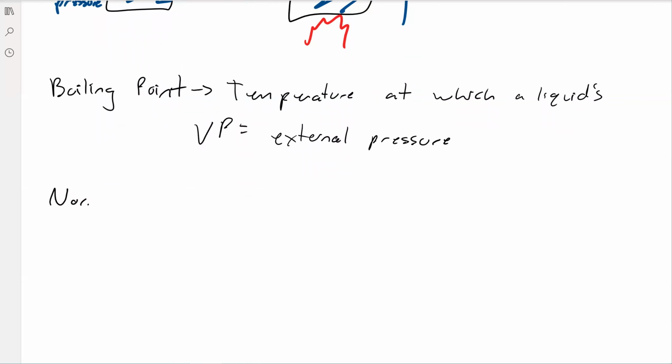And what we call normal boiling point, when we say that water boils at 100 degrees Celsius, what we're talking about is normal boiling point. And so that's the boiling point at 1 atmosphere, right? Or approximately right at sea level. Of course, our external pressure is going to depend on the altitude.